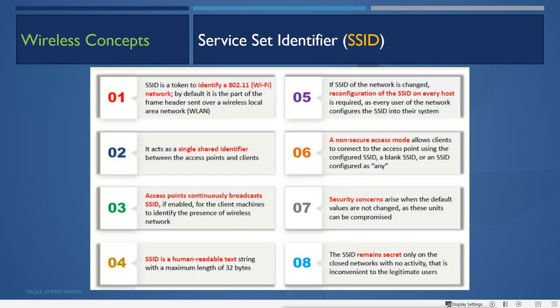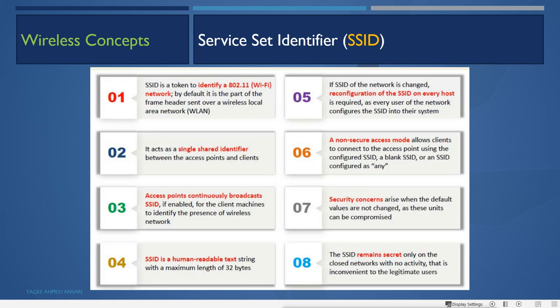Now the next thing is the service set identifier, SSID. Now what is SSID? SSID is basically the name of that wireless network. When we configure the name of the wireless network, that is called the SSID. If you open your Wi-Fi finder, you will see all the available wireless routers or networks within your device range, and those networks identify themselves by using this SSID.